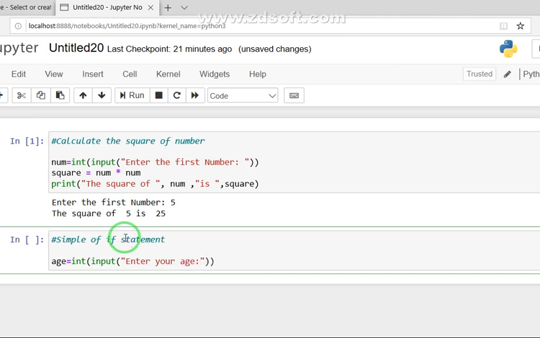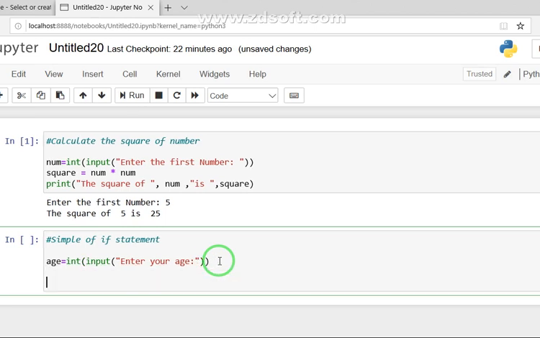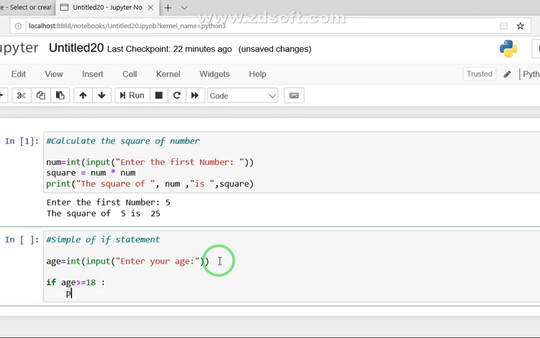This is the input that we are asking from the user, converted into an integer. You already know why this step is done. Then I put the condition: if age is greater than or equal to 18, I mark here a colon, then print.